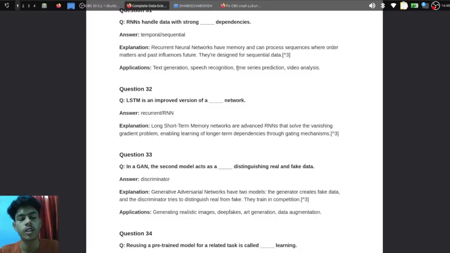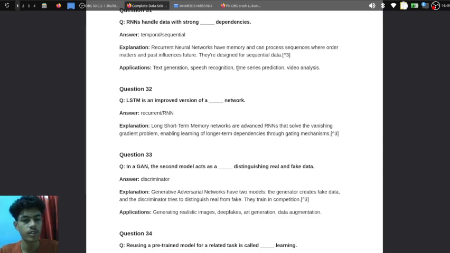Now our question 32: LSTM is an improved version of the recurrent network. Long short-term memory networks are advanced RNNs that solve the vanishing gradient problem, enabling learning of longer-term dependencies through gating mechanisms.